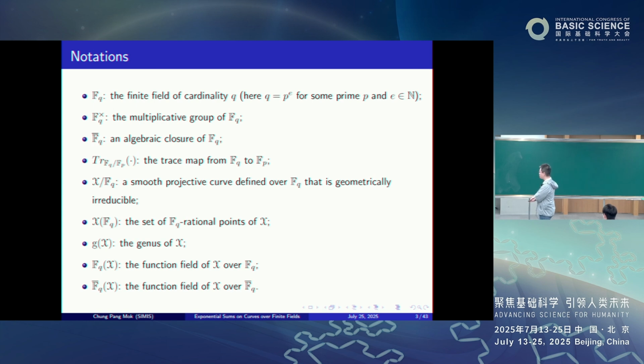X usually stands for a smooth projective curve over F_q. And throughout, you always assume it's geometrically irreducible over F_q. X(F_q) is the set of F_q-rational points of X. g(X) is the genus of X. F_q(X) is the function field of X over F_q. And occasionally I will also use F_q bar(X), the function field of X over F_q bar.